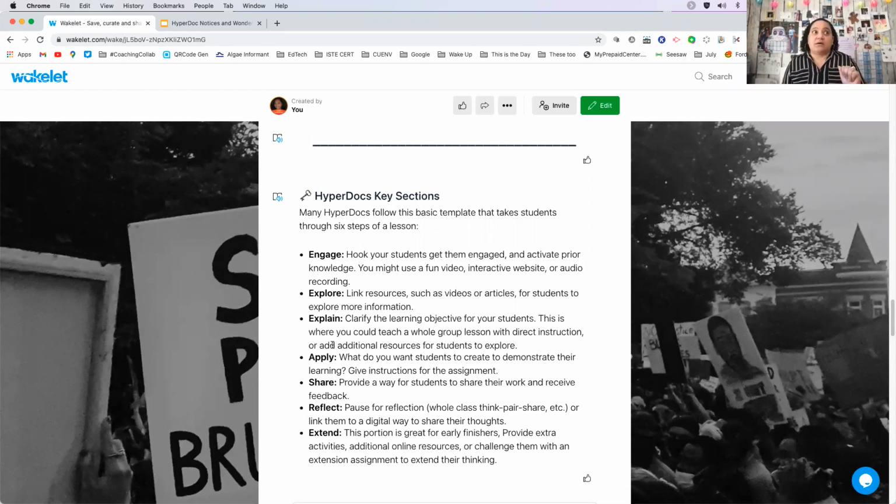Because if you're doing it from scratch, and I'm actually going to show you a place where you can get some HyperDocs, I always suggest that the first one you do, borrow from someone else, right? And then you can manipulate it as you see fit to fit the needs of you and what your students are doing. But definitely do not do all 6, number 1, to not overwhelm yourself, and number 2, not to overwhelm your students.